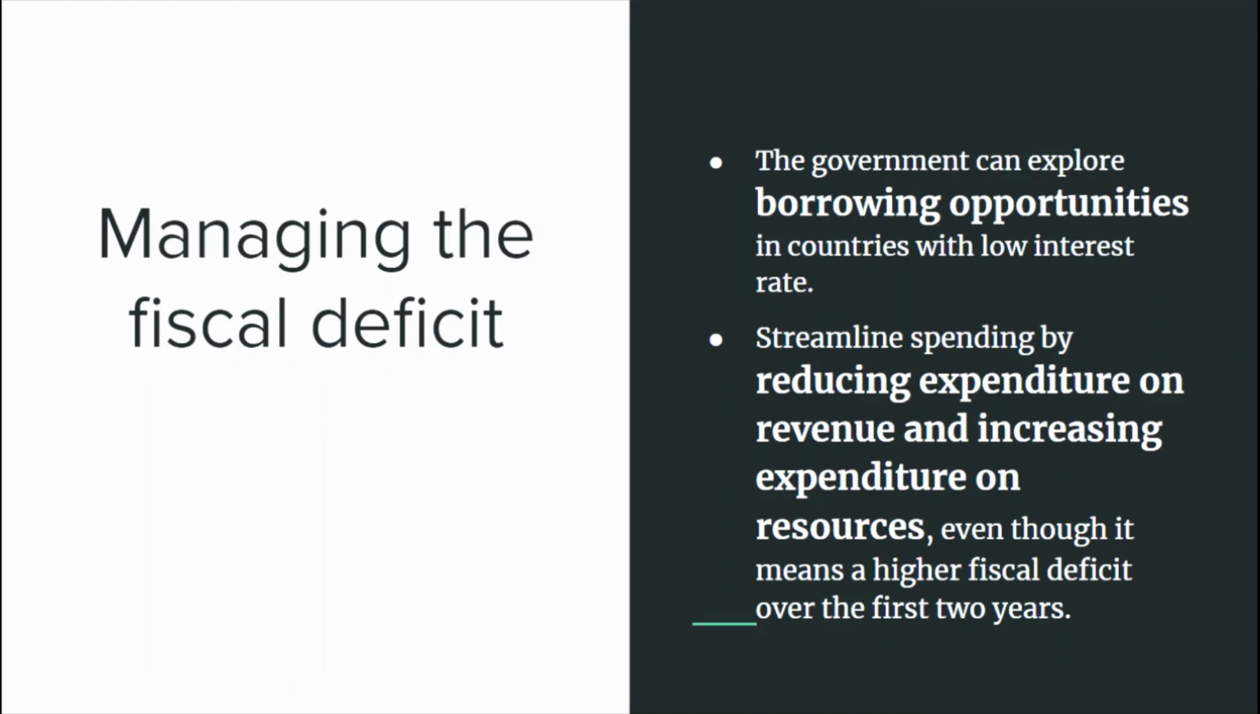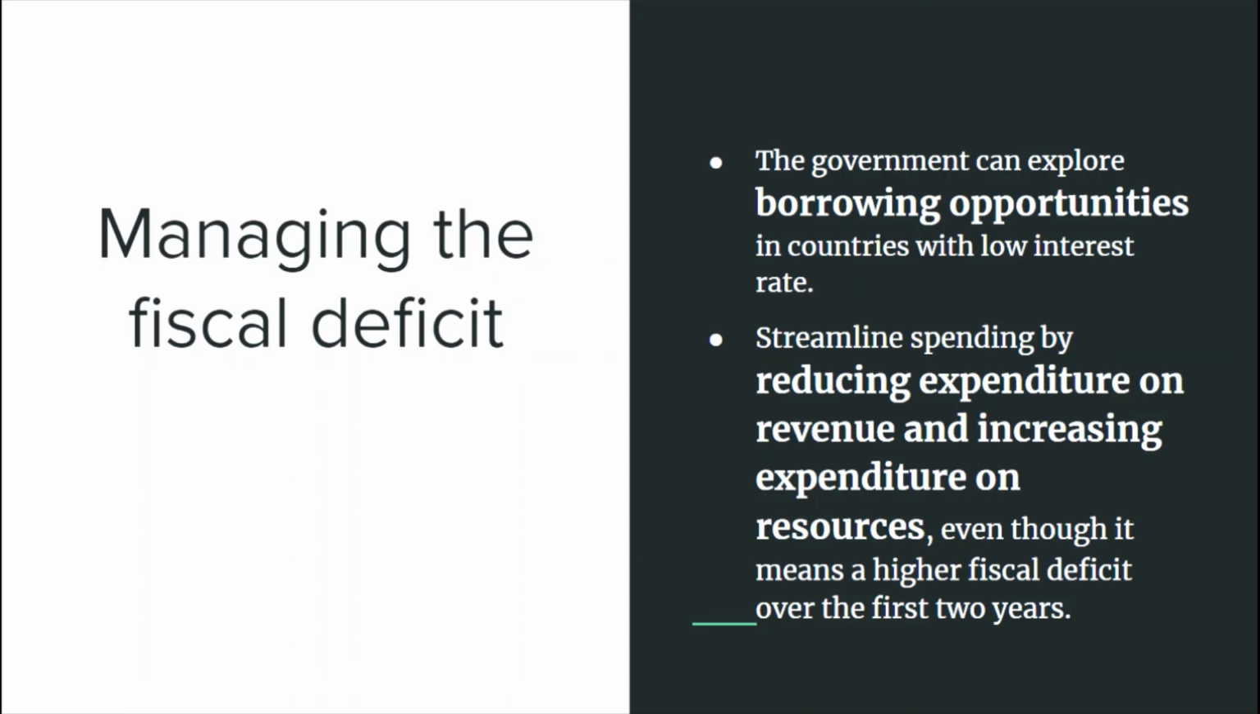The government can explore borrowing opportunities in countries with low interest rates, and they can try to reduce their borrowings from countries that have high interest rates. For example, in Spain, the interest rate was reduced from 1.66% to 1.3% in November of 2020.